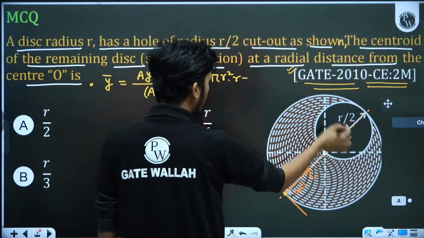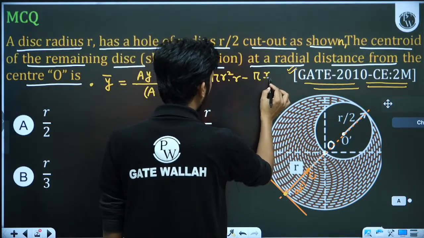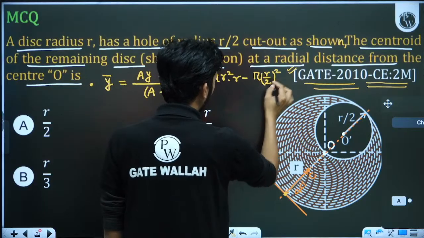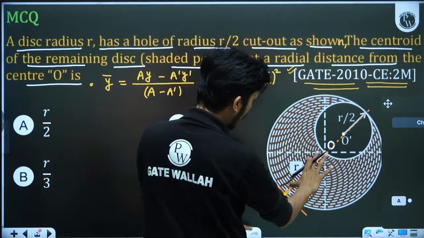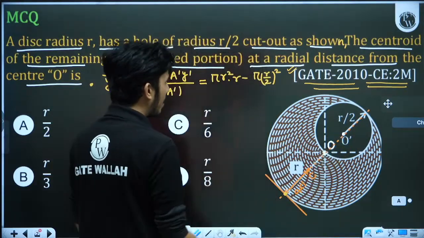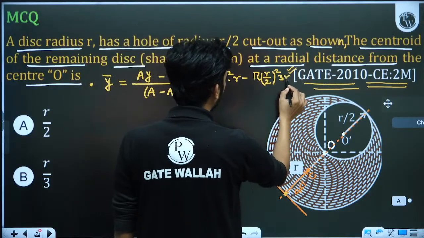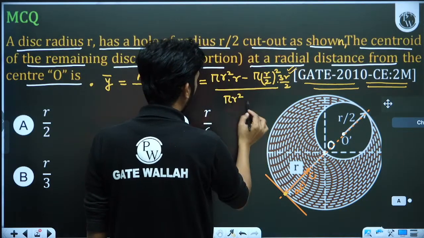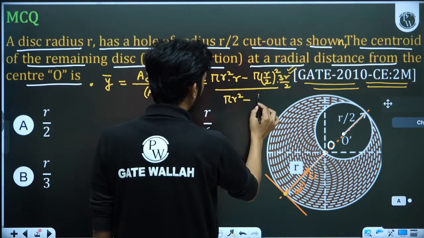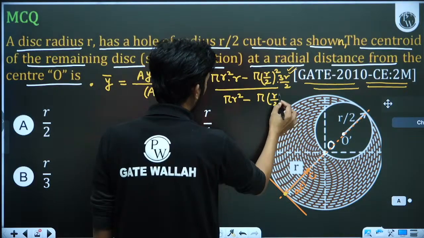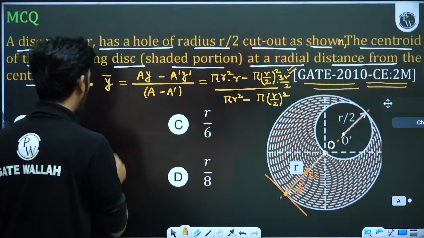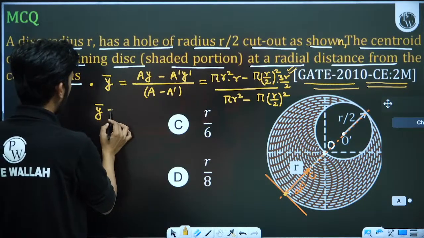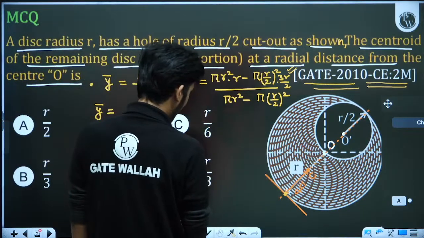A dash is equal to pi into (r by 2) square. And what is the distance of this center? This center is actually r plus r by 2, so r plus r by 2 is 3r by 2. Upon pi r square, the area of the whole circle, minus pi into (r by 2) square. So from here we will get the value of y bar directly. So let us check first of all, this pi will cancel out.